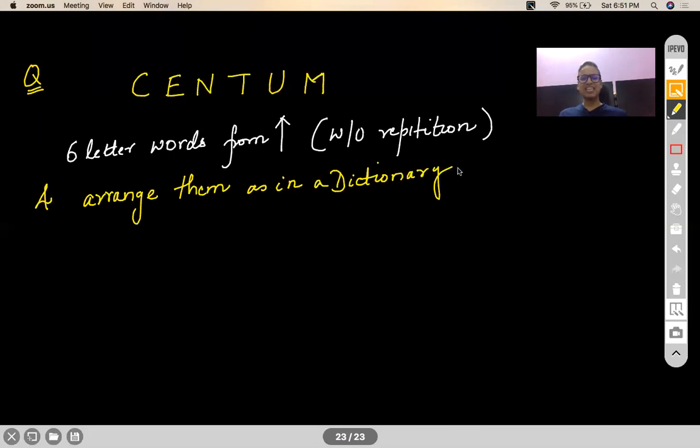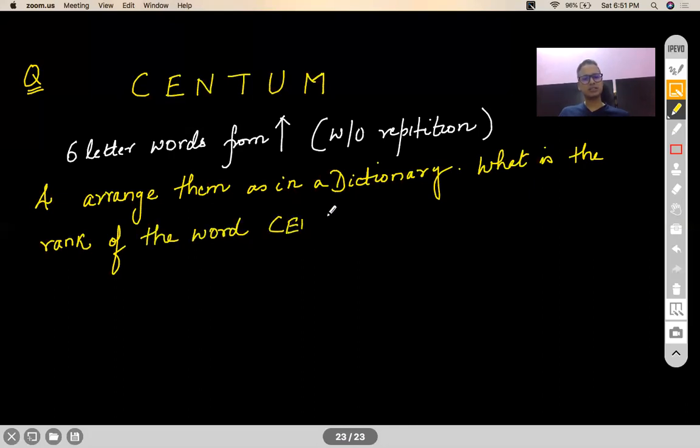Then what is the rank, or the position, or you can say serial number, of the word CENTUM in that dictionary?